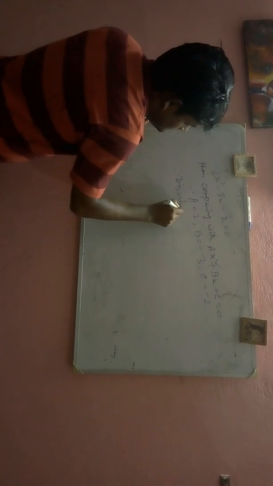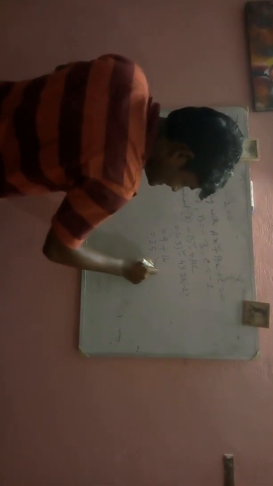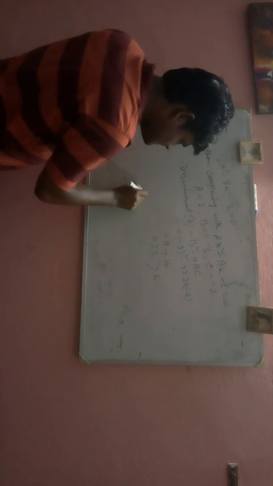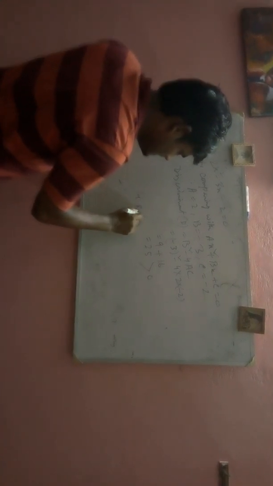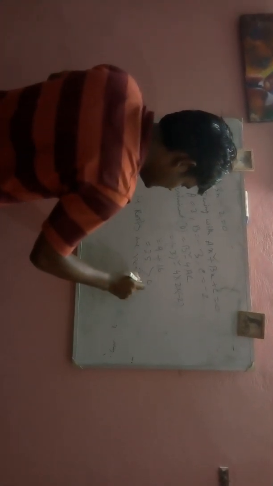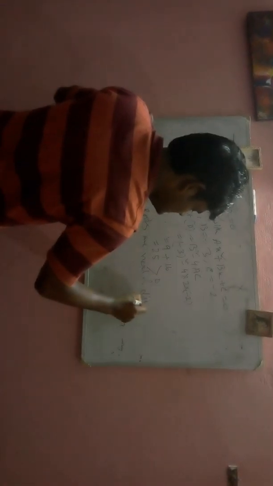Therefore, discriminant is b square minus 4ac, which is minus 3 whole square minus 4 into 2 into minus 2, that is 9 plus 16, that is 25, which is greater than 0. That is, roots are real and distinct.